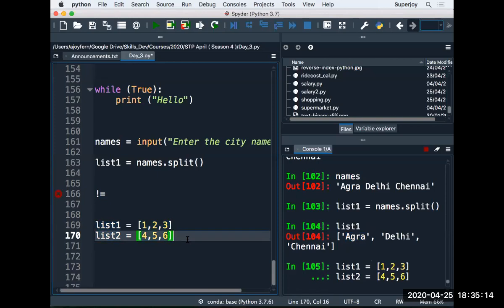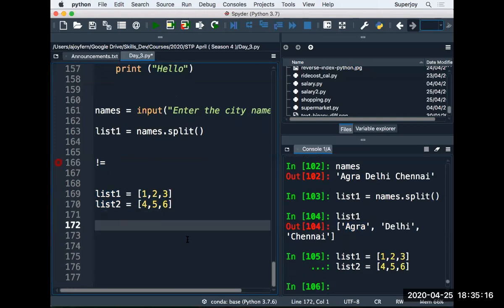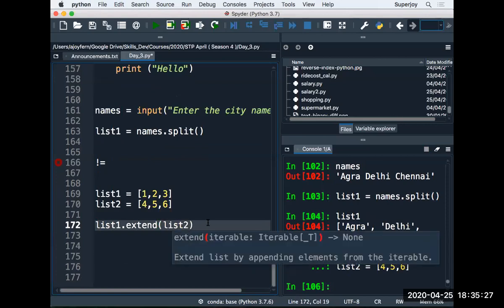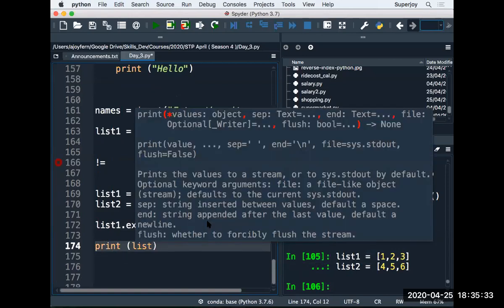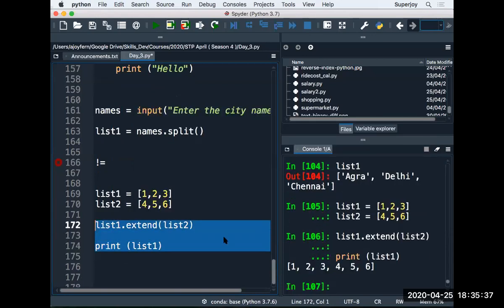Now you can combine using list 1 dot extend. You can use a direct method extend, extend list 2 and then print the list 1. So there you can see the list 1 would be like that, right, Sanjana?